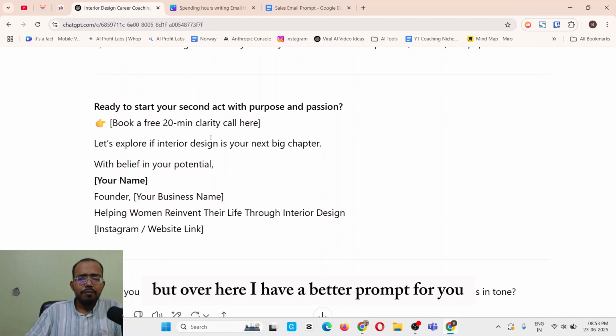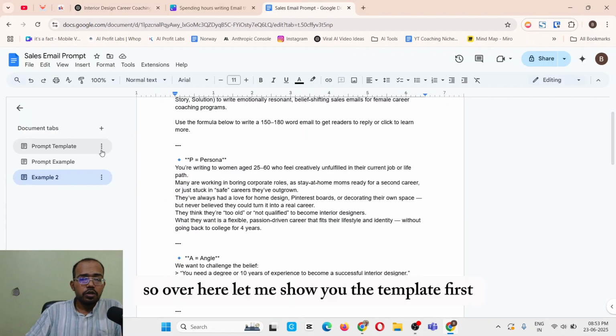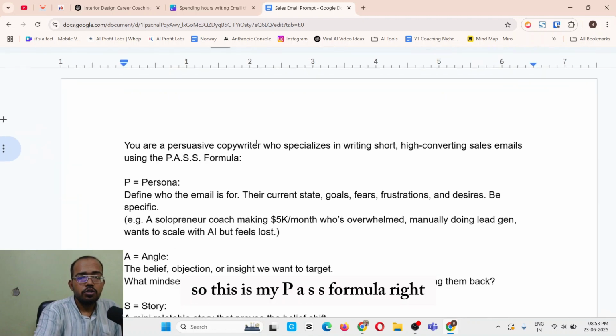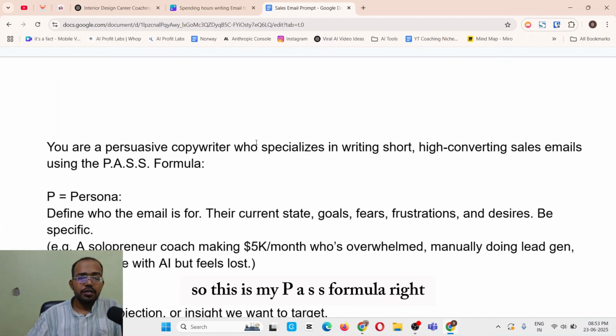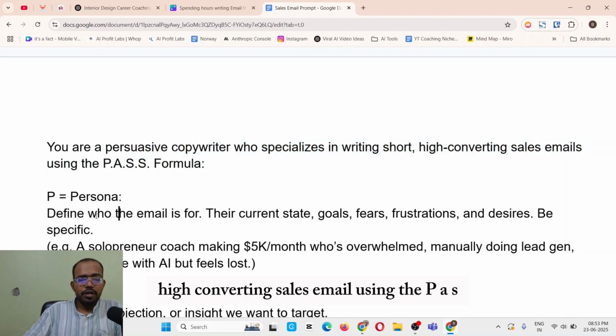But over here, I have a better prompt for you that can give you much better output. So over here, let me show you the template first. This is my PASS formula, right? You are a persuasive copywriter who specializes in writing short, high converting sales emails using the PASS formula.